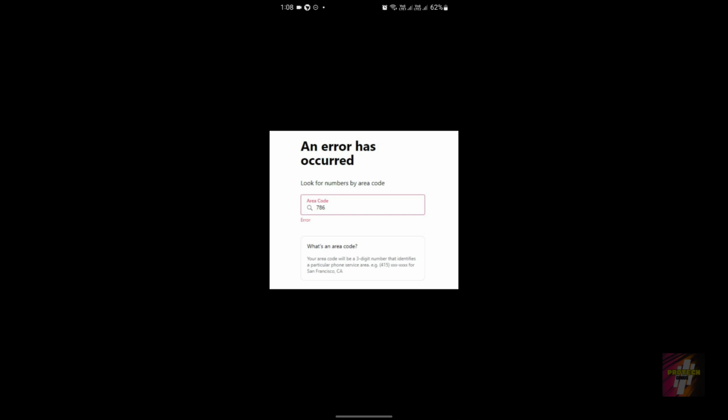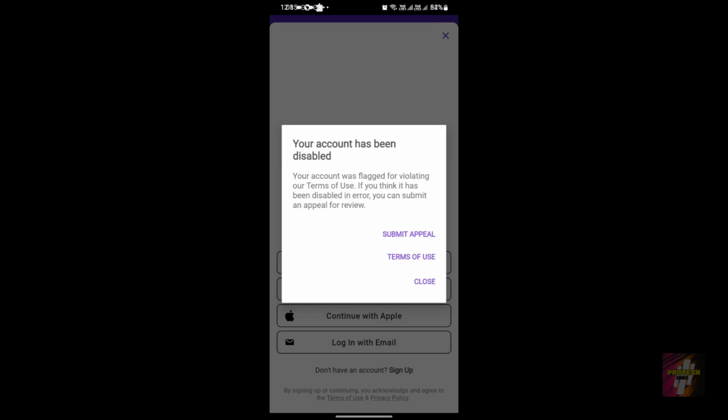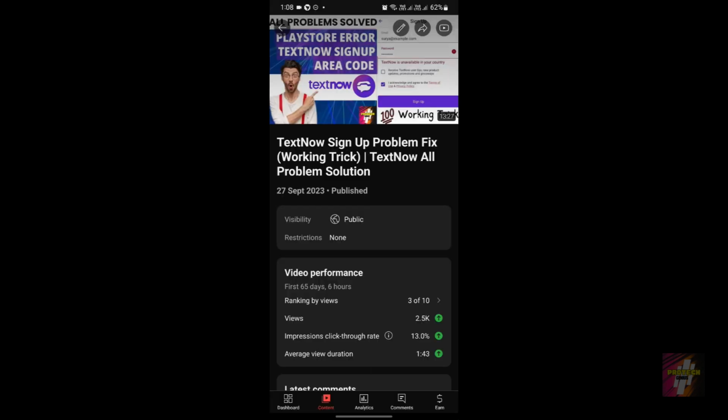This error is actually solvable, and I will also show you ways to solve those errors. But right now, just remember, this is the third error, and this is the fourth error, which happens in both the Second Line and the Texno application. After all the hardships, you would create an account, and within 3 days to 1 week, your account is going to get disabled. Now, if you're going to ask me whether there are no ways to solve the errors,